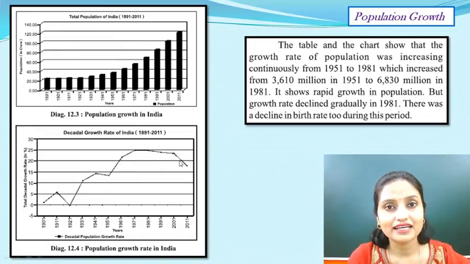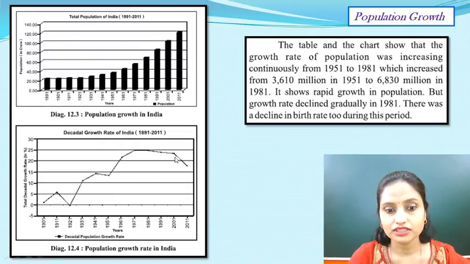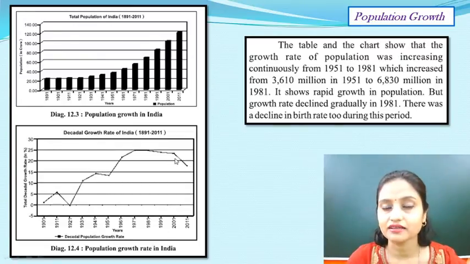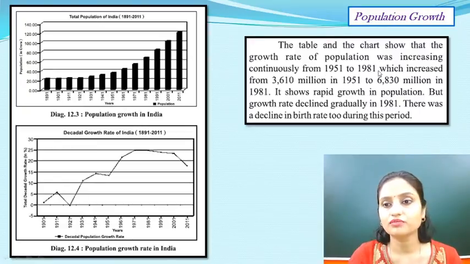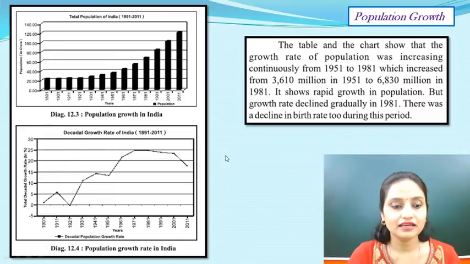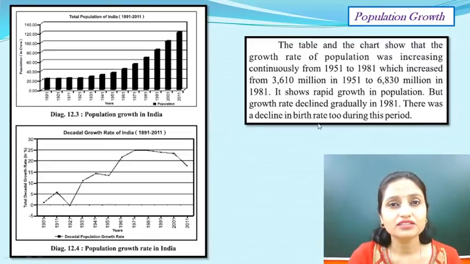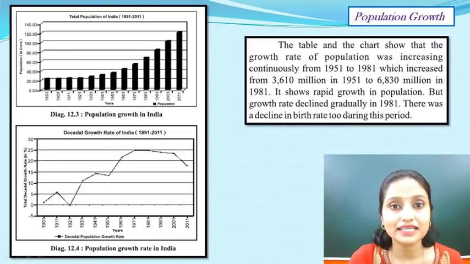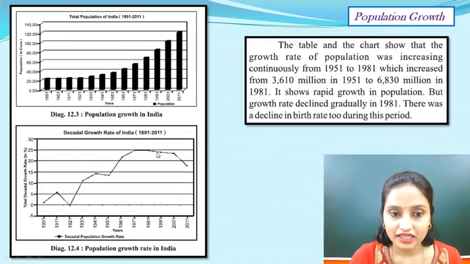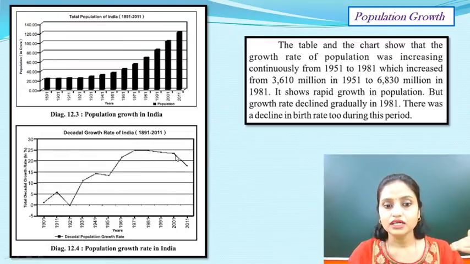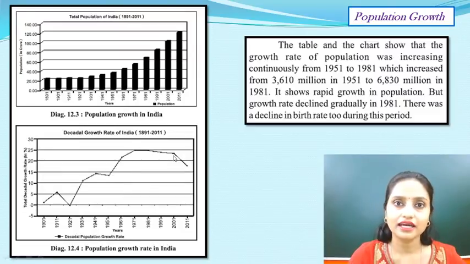It is showing a decline from 2001. The table and the chart show that the growth rate of population was increasing continuously from 1951 to 1981, which I have shown you. It increased from 36.1 crore in 1951 to 68.3 crore in 1981, almost double in 30 years. It shows rapid growth in population, but the growth rate declined gradually after 1981. From 2001 it is showing a sharp decline.